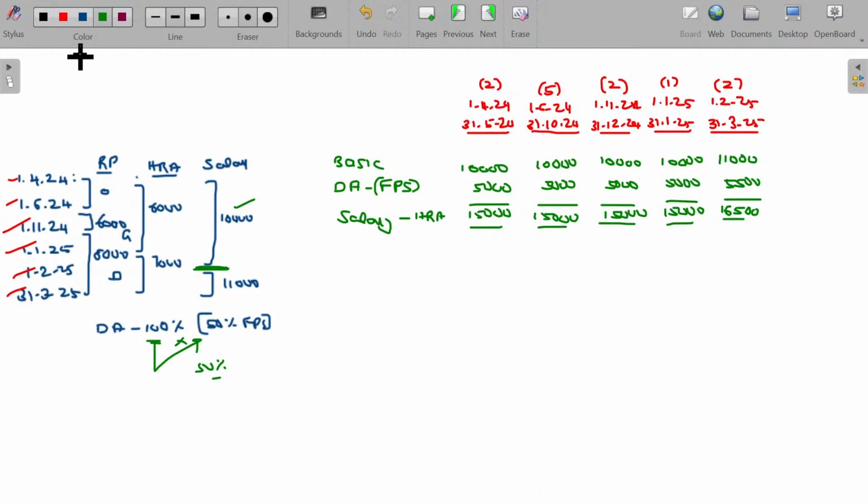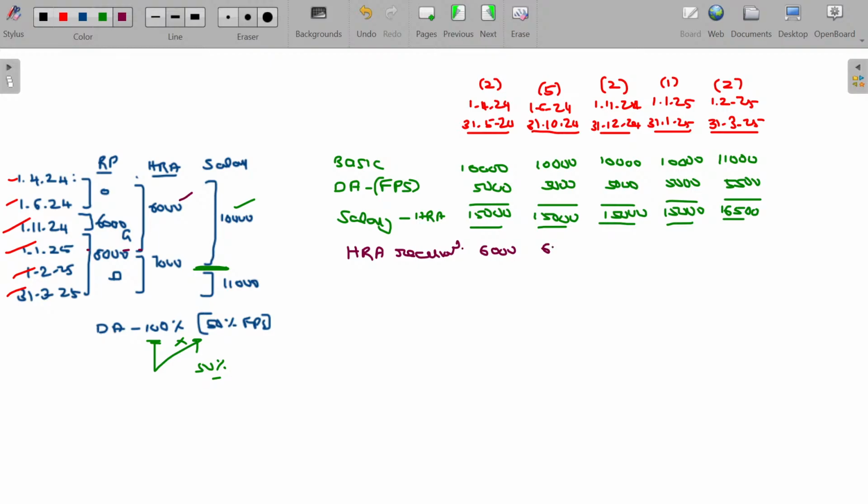Now, I am going to calculate the tax of HRA. First, calculate the HRA received. How much HRA is received? 6,000. Up to how long? Until 31st December, he received 6,000 rupees.